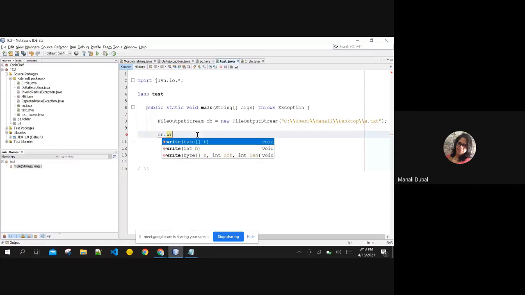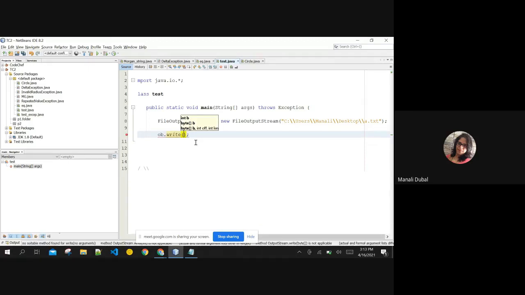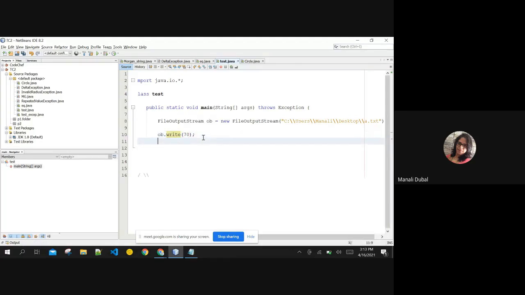You can see in file output stream also it is suffixed, output stream is suffixed over here. So all the methods of this file output stream are going to be here. I can choose to write the whole array. I can choose to write a simple byte also. If I choose to write a simple byte, say for example, I am writing here 70 as one byte, which I want to store in this file.